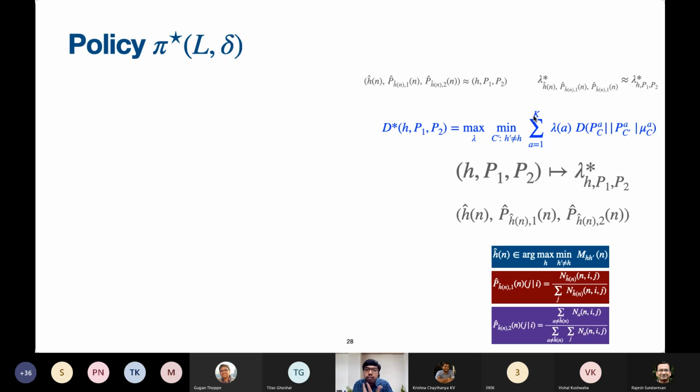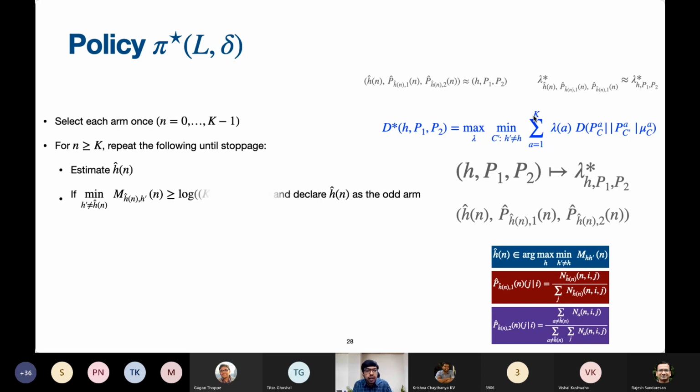And our policy will use all of these ideas. What it will do is first select all the arms once, and it will estimate H hat at each stage, and it will check whether the nearest alternative to what we think is the odd arm is sufficiently separated in its statistic from all the other arms. That is, if it has exceeded a certain fixed threshold, k minus 1 into L. Okay, so our policy is named pi star L delta. There are two parameters. I'm going to tell you what those two parameters are shortly.